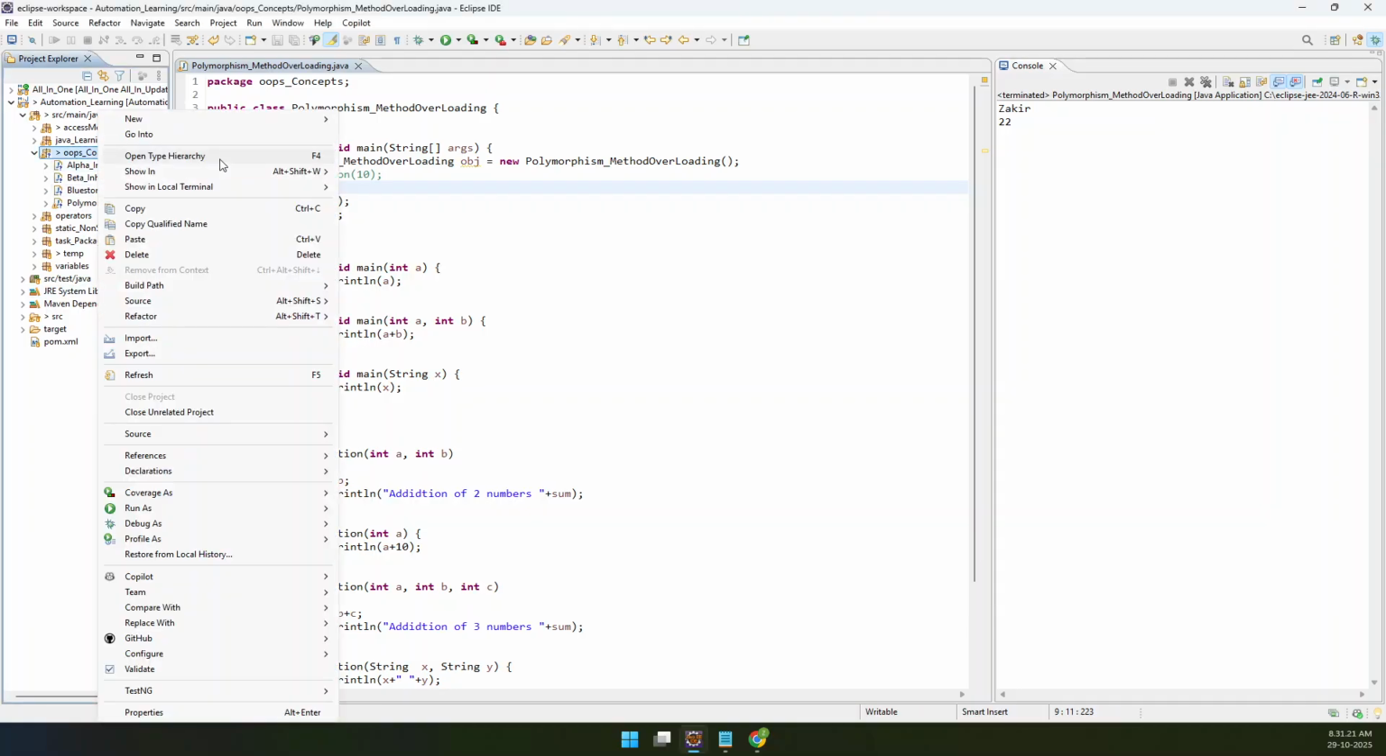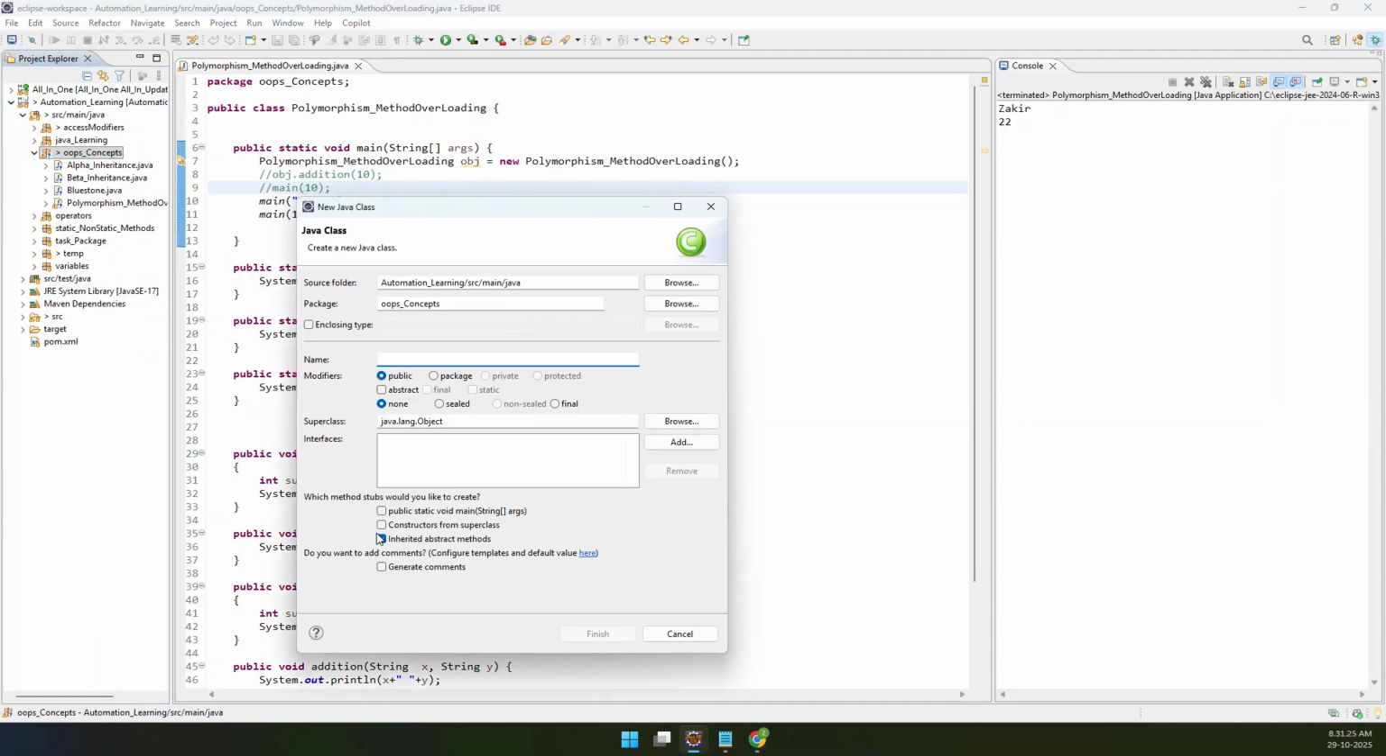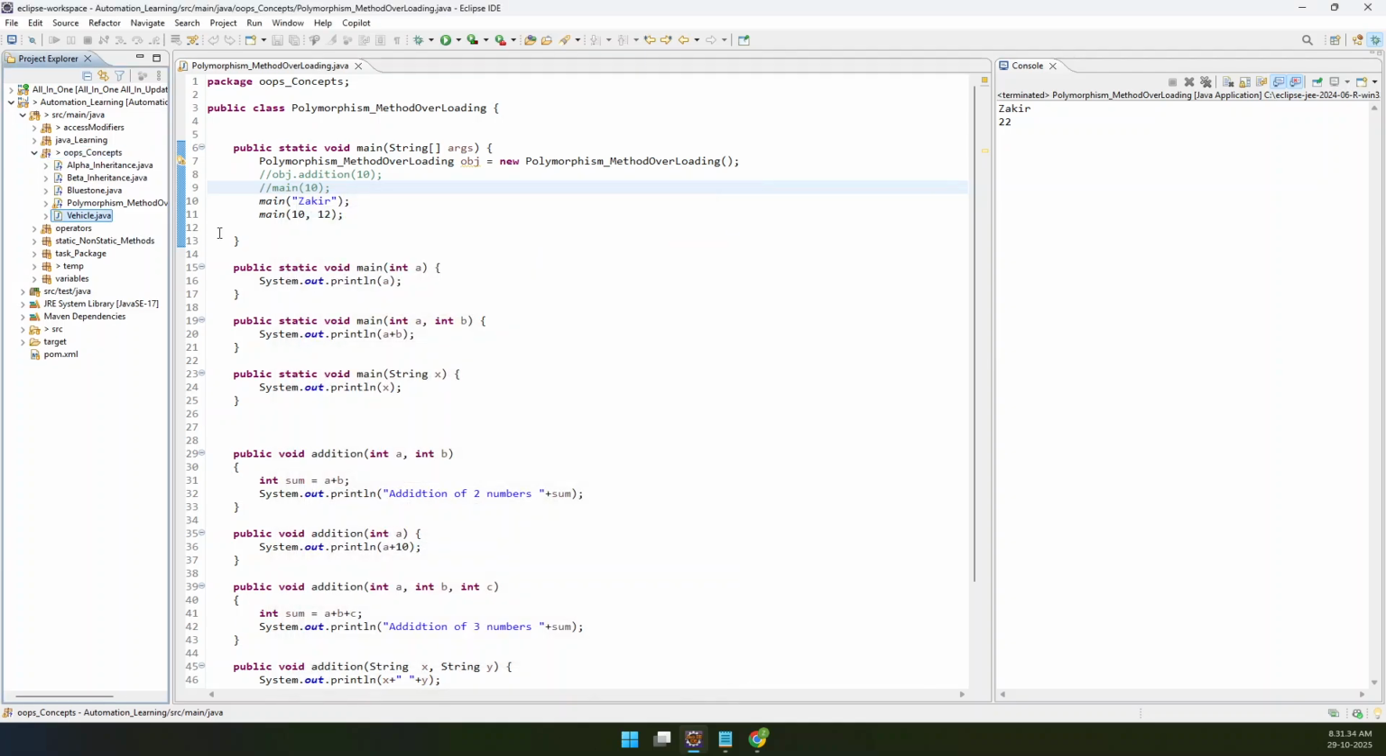I'll create one more thing. I was telling you, right? I'll not leave you here itself. Let me create one class called vehicle. Okay, I have created one class called vehicle.